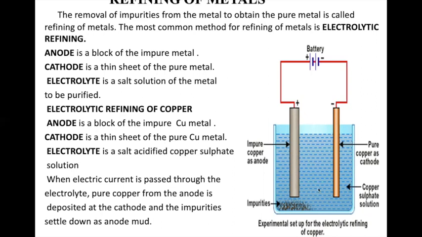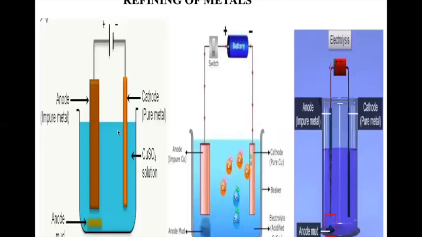Now, what happens over here when the current is passed? The pure copper will be removed from the impure copper and it will go and start depositing on the cathode. So the impurities will settle down and they are called anodic mud. This is how you can see over here. This is an anode mud. This is a pure metal. This is an impure metal. This is a pure metal, and this impure one is thick.